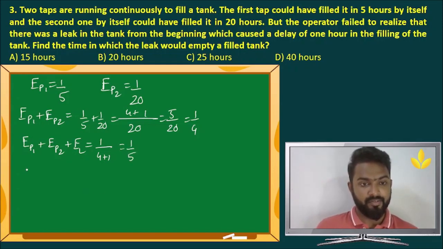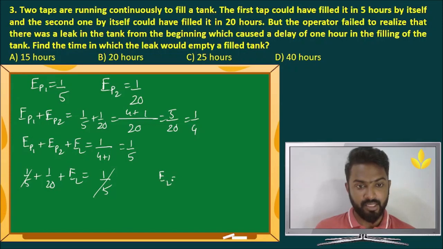Let's do this. Efficiency of pipe 1 is 1 by 5 plus pipe 2 is 1 by 20 plus efficiency of the leak equals 1 by 5. So 1 by 5 and 1 by 5 gone. That means efficiency of the leak is minus 1 by 20. So the leak can empty the entire tank in 20 hours.